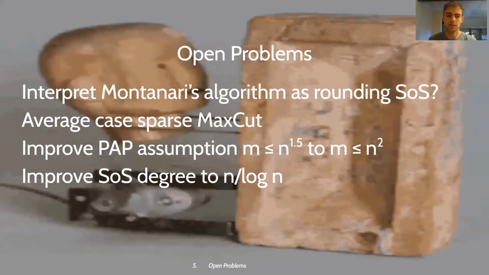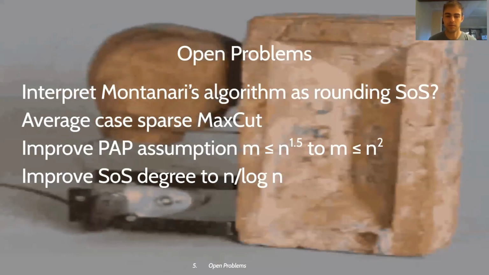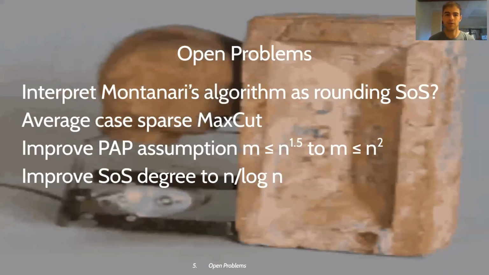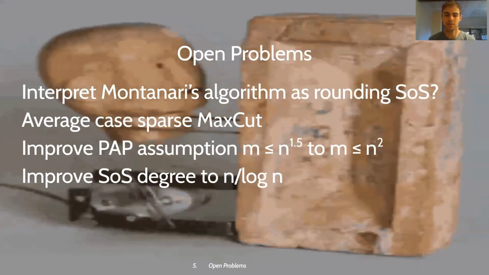Finally, I want to end with some open problems. The first open problem is to figure out whether or not Montanari's optimization algorithm can be interpreted as rounding some SOS solution. So what we show in the paper is that the value of SOS is 2 minus little o of 1. But this doesn't rule out the possibility of a rounding scheme that achieves basically the optimum value. And it would be interesting to see if Montanari's algorithm can be interpreted in this way.